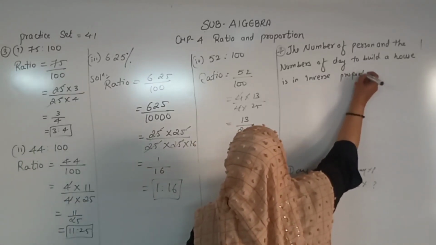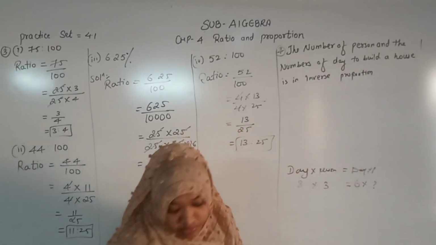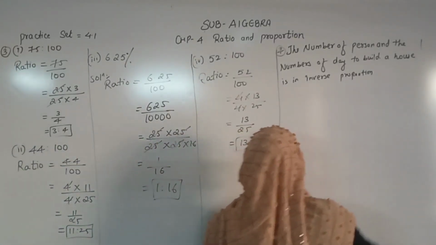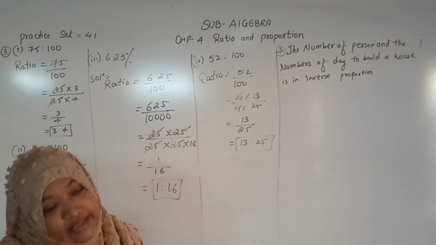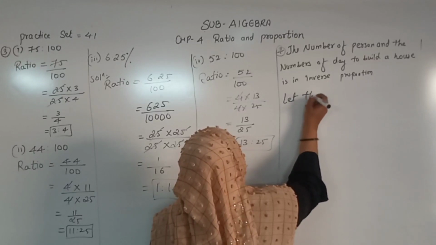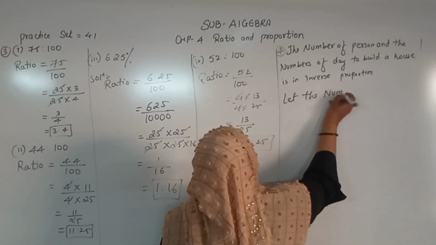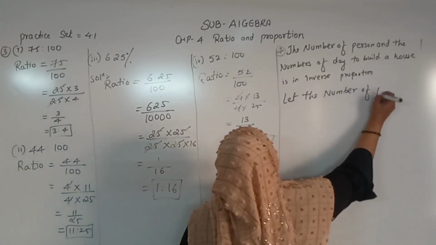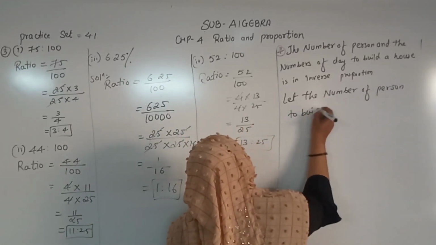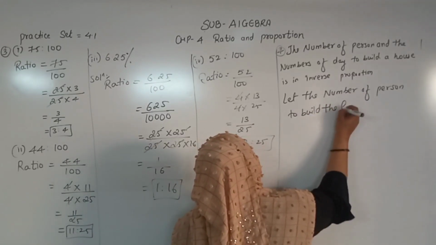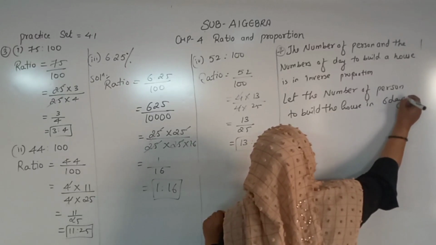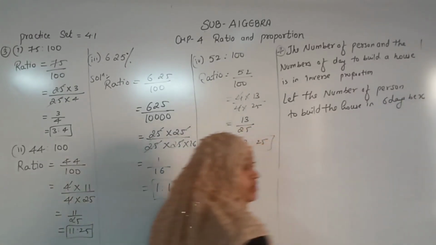What are they in? Inverse proportion. Okay. So now, in 6 days when the house is built, how many people are used, we don't know. We will let the number of persons to build the house in 6 days be x, right?